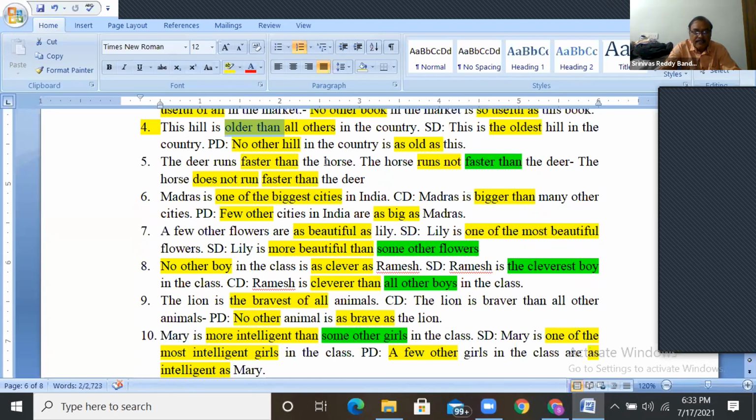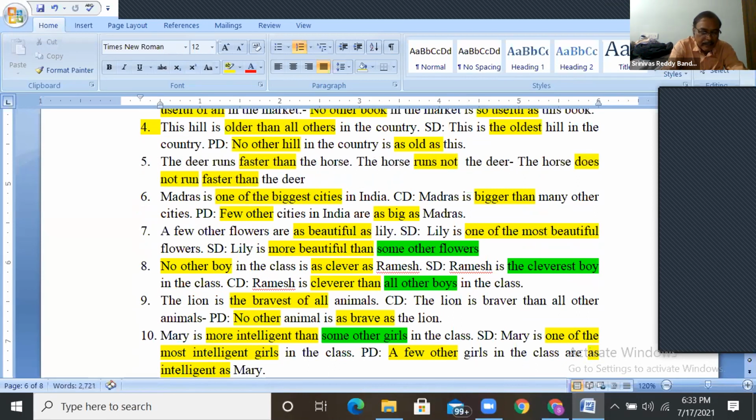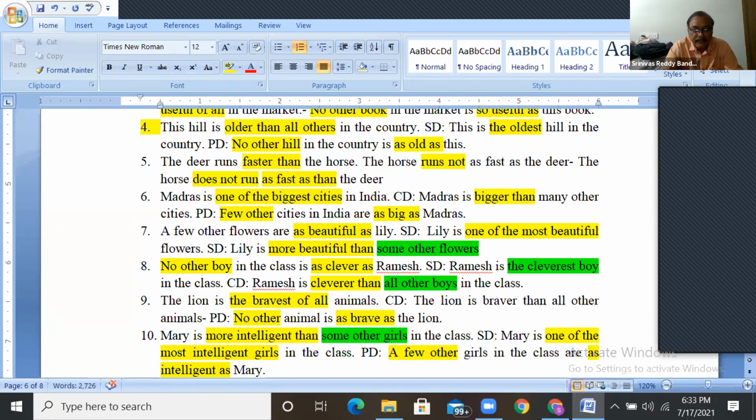The deer runs faster than the horse, which means the horse does not run as fast as the deer, or so fast as the deer.